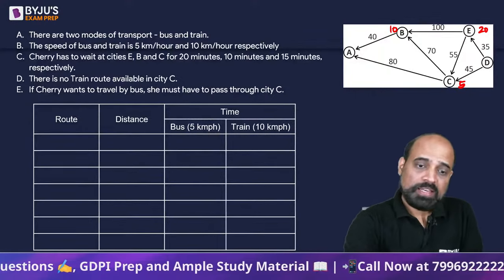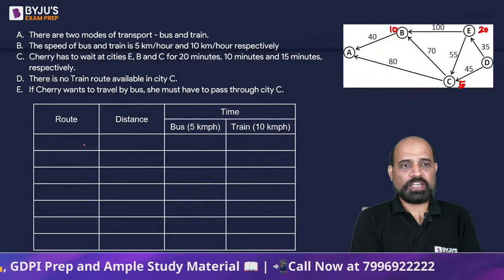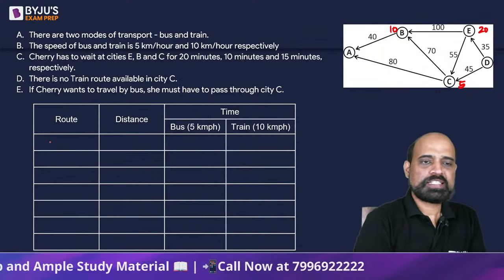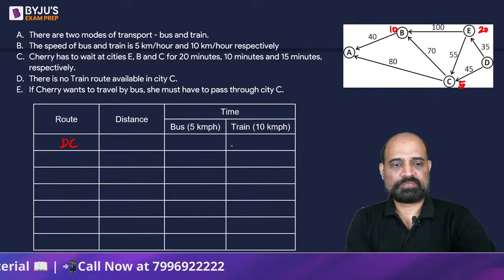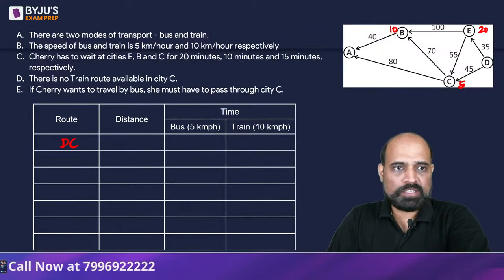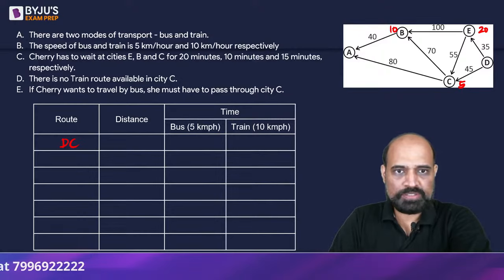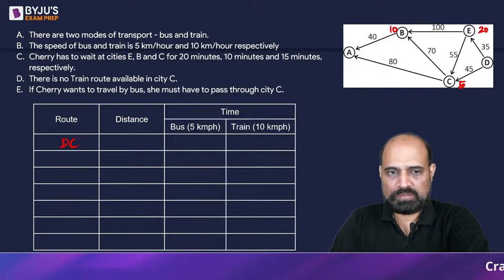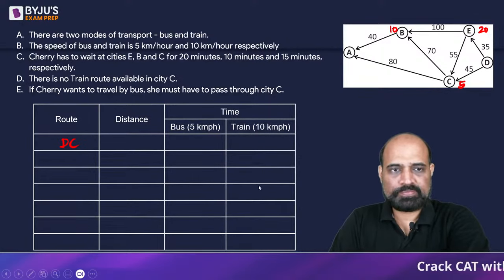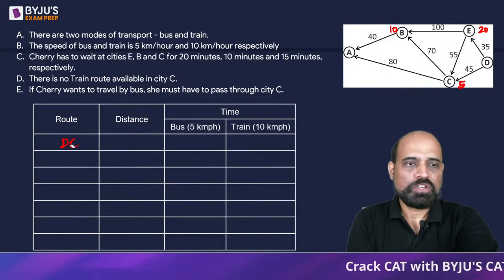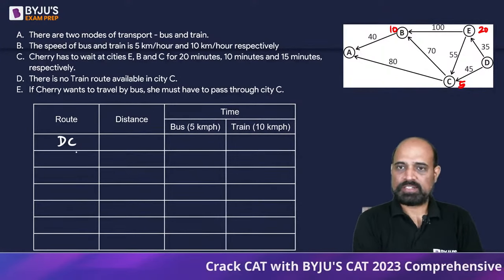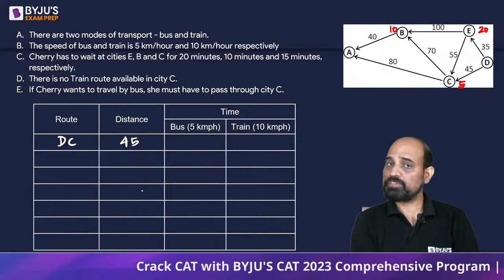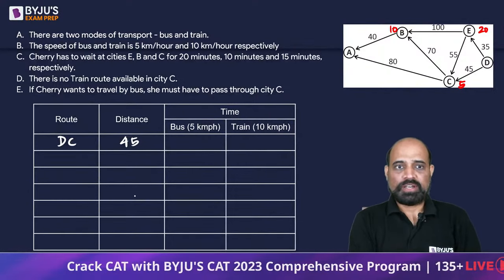Okay. So let's look at the different routes we have. So if we start, we can see that from D, we can go to C, right? So the route being DC, the distance being 45 kilometers, right?